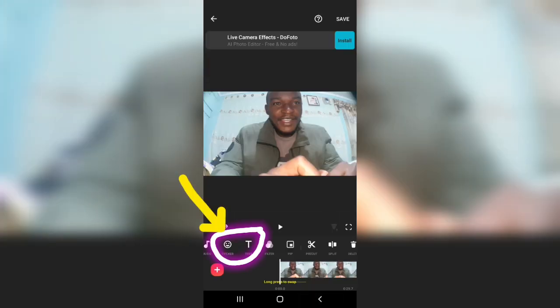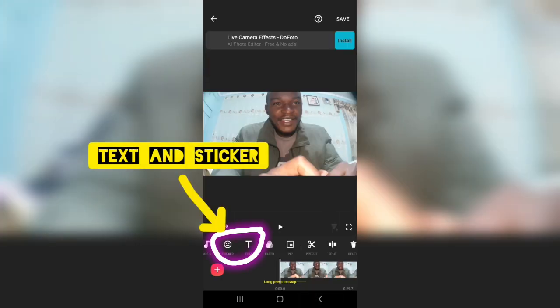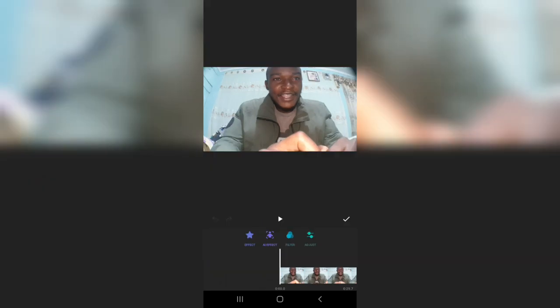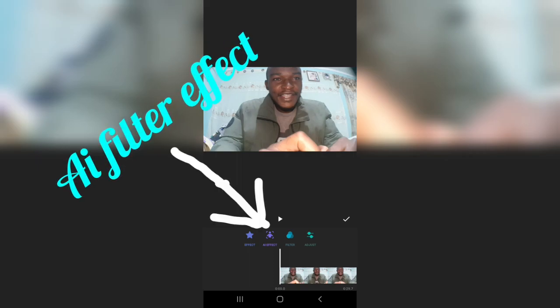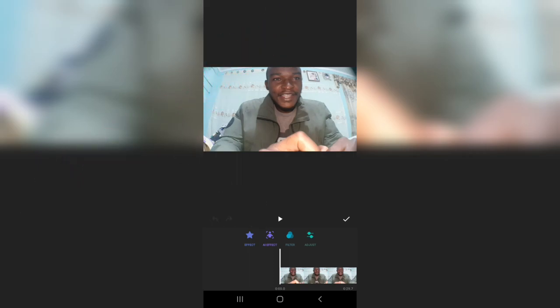The text and sticker do the same thing. And then this filter, there's AI effect, artificial intelligence. This one needs you to be connected to the internet. And then there's this filter where you can apply different filters. You can see late, vintage, yeah, just making the clip look good.